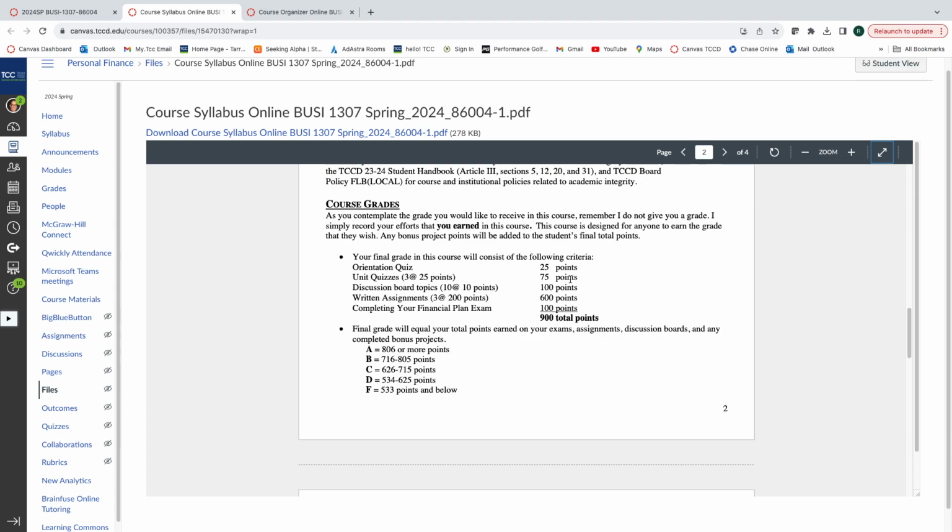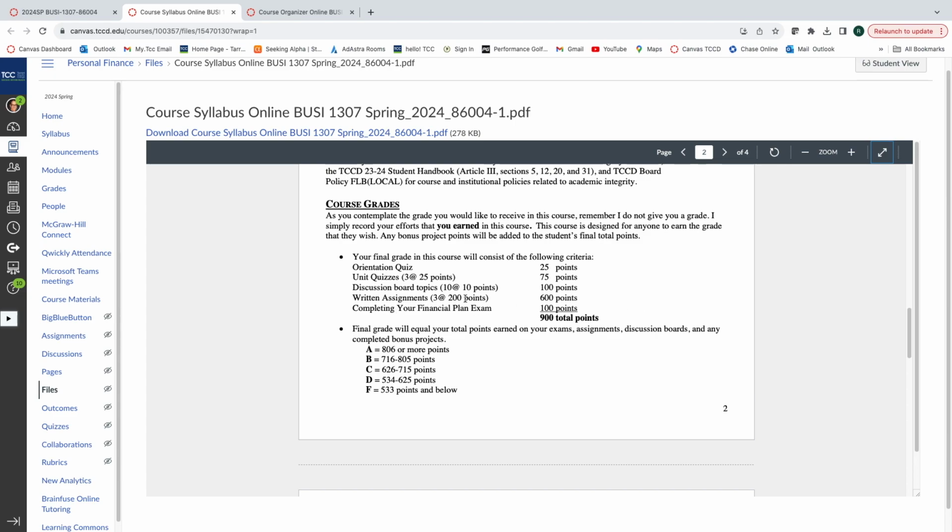So you have every time to take that. We will do 10 discussion boards at 10 points. There's 100 points right there. Here's the big stuff, the written projects, 3 of them, 1 for each unit at 200 points apiece. There's 600 points. And then at the end of the course, I like to say we come in for a soft landing. It's a quick exam over completing your financial plan.